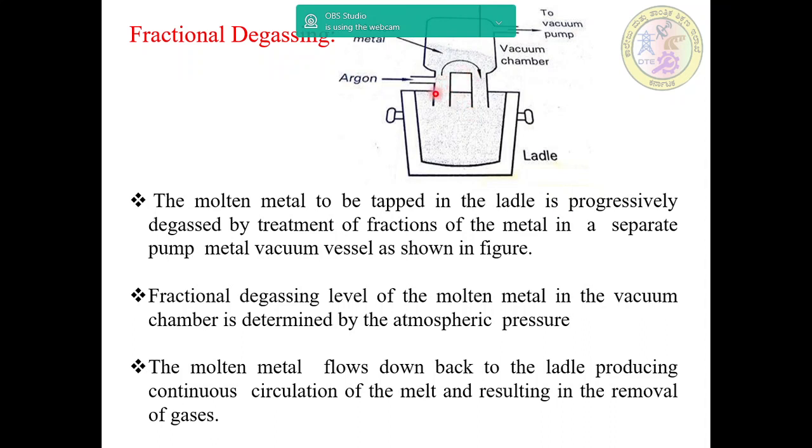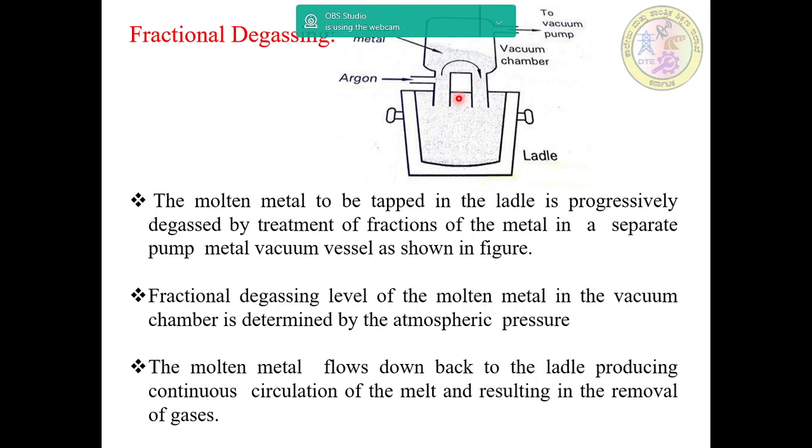connected at the bottom of the vacuum chamber, with one of the tubes supplied with an inert gas, argon, connected to a pipe supplying argon gas through its refractory lining. Both the tubes are immersed into the ladle containing the molten metal. With such an arrangement, the liquid metal flows up in the vacuum chamber under the influence of the inert gas bubbles bled into the base of the tube.